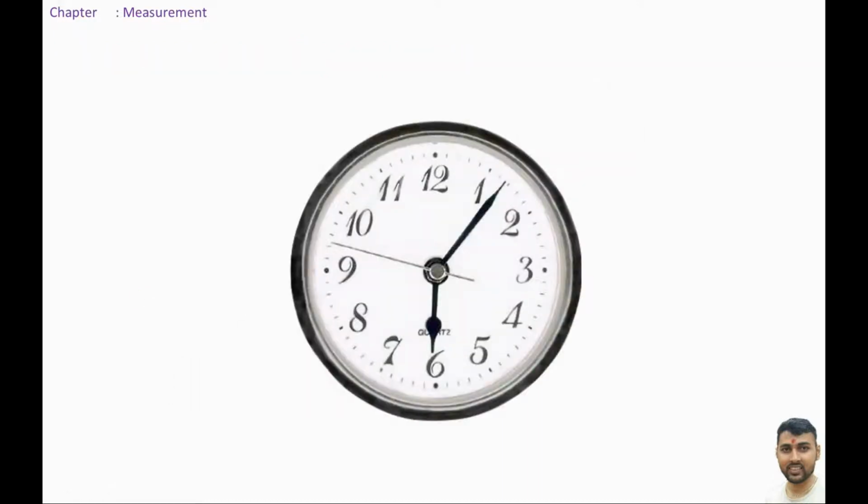Another instrument is given in the slide. What is this? We all know that this is a watch. It measures time. Measurement of time.